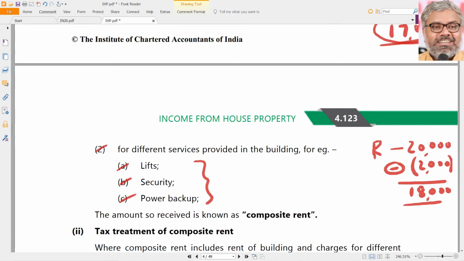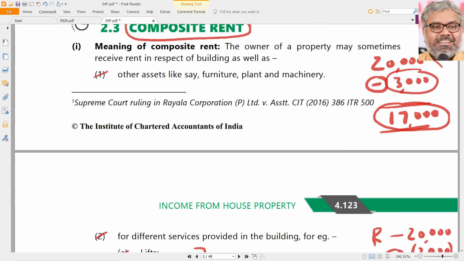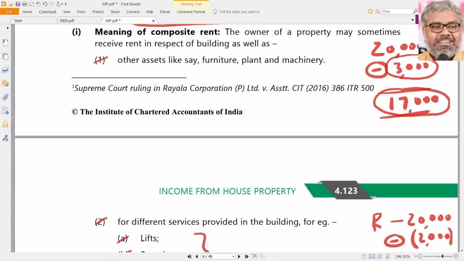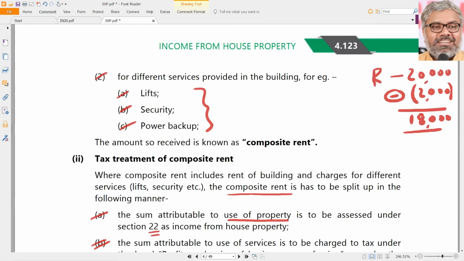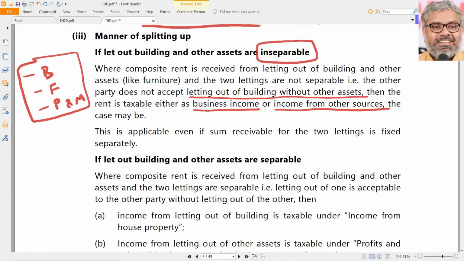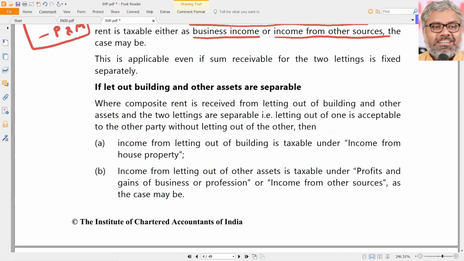If it is inseparable, anyway, it is income from house property in these cases. If it is separable, which will be mostly the reality, then it will be separated. To the extent of house property, it will be taxed under this head, and the remaining amount will be taxed under PGBP or income from other sources. That is what composite rent is, another important concept, not law particularly, it's a concept.